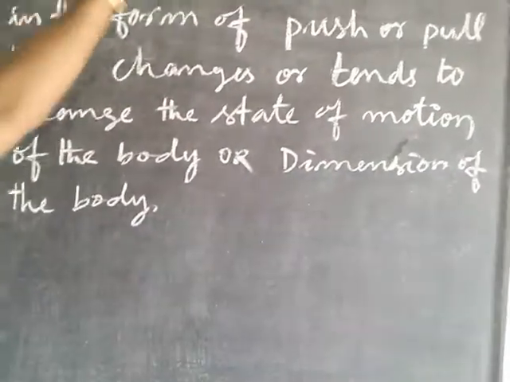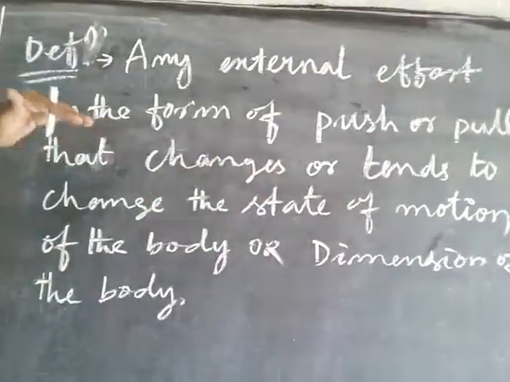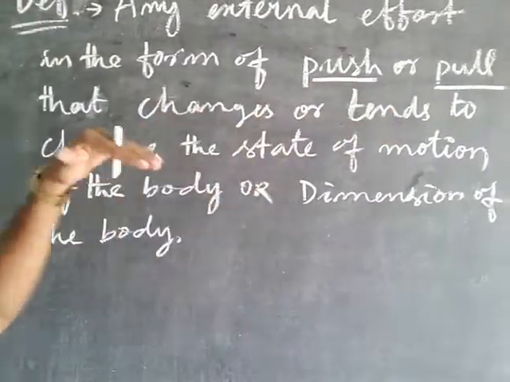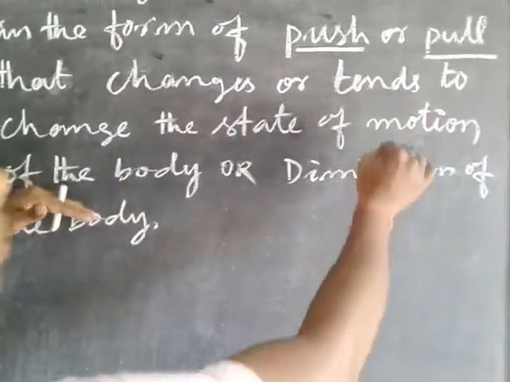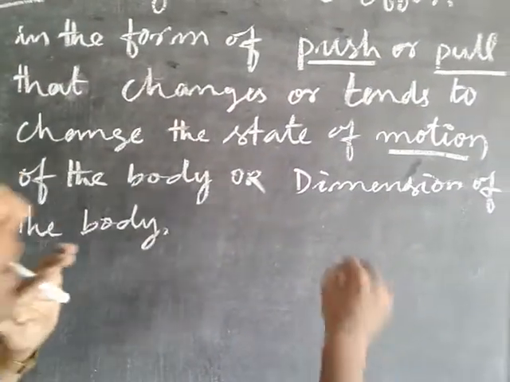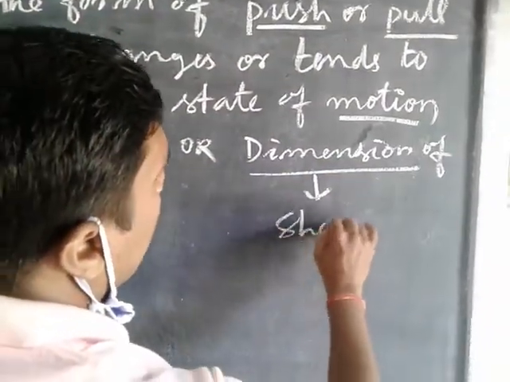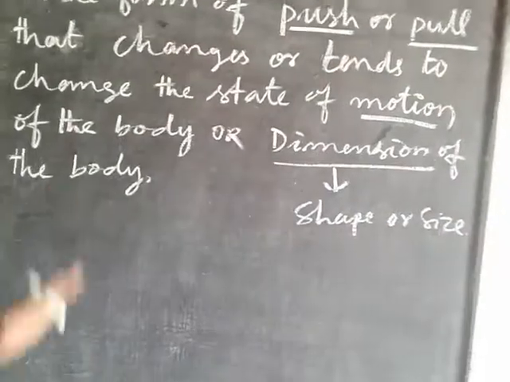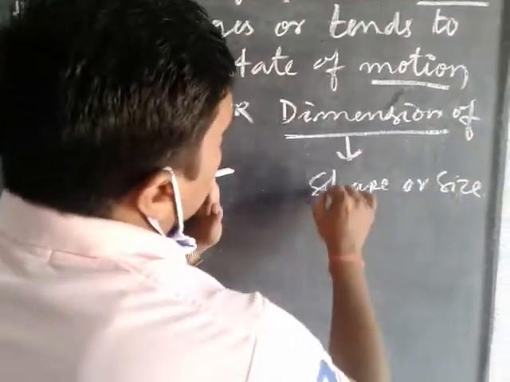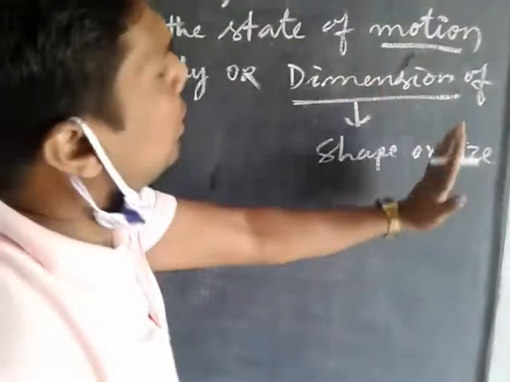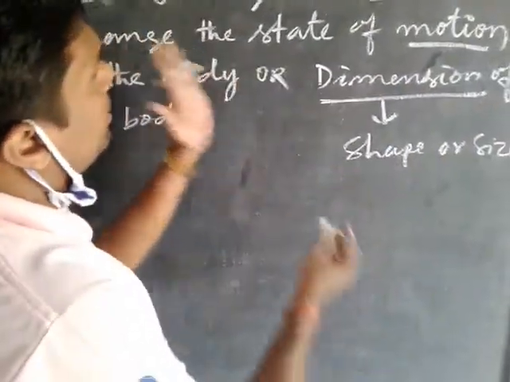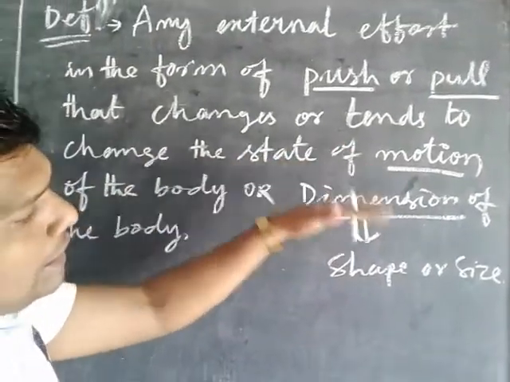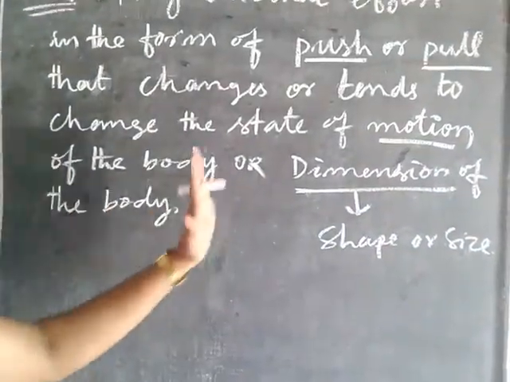Any external effort in the form of push or pull that changes or tends to change the state of motion of the body or its dimension. Dimension means the shape or size of the body. That means by applying force, the motion of the body may change, or the shape or size of the body may change. That is known as force.